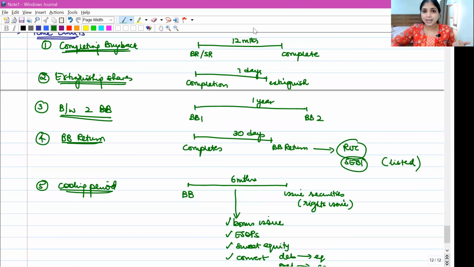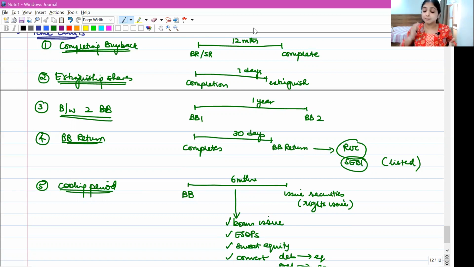Shall we run through the time limits once again? First time limit: once the resolution is passed, within 12 months, the company shall complete the buyback. Once the buyback is completed, within 7 days, the shares should be extinguished. For the second buyback, the company will have to wait for 1 year.